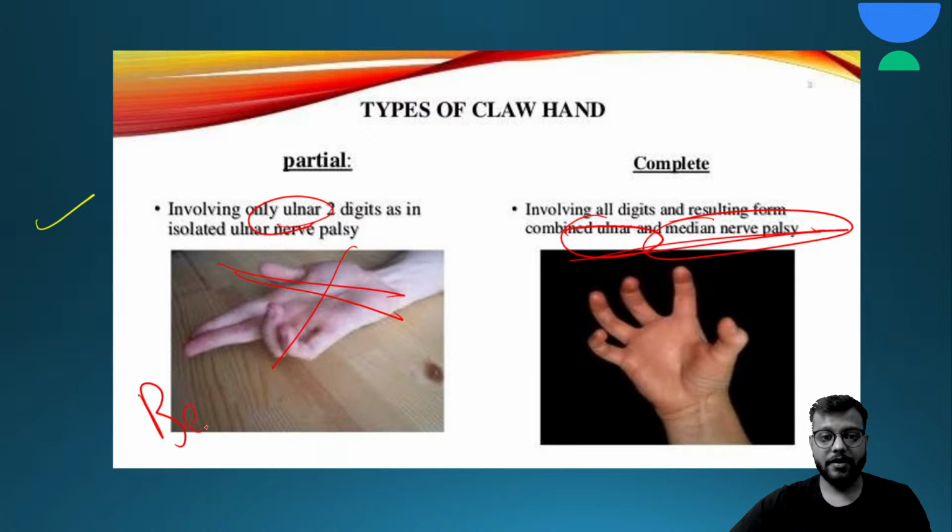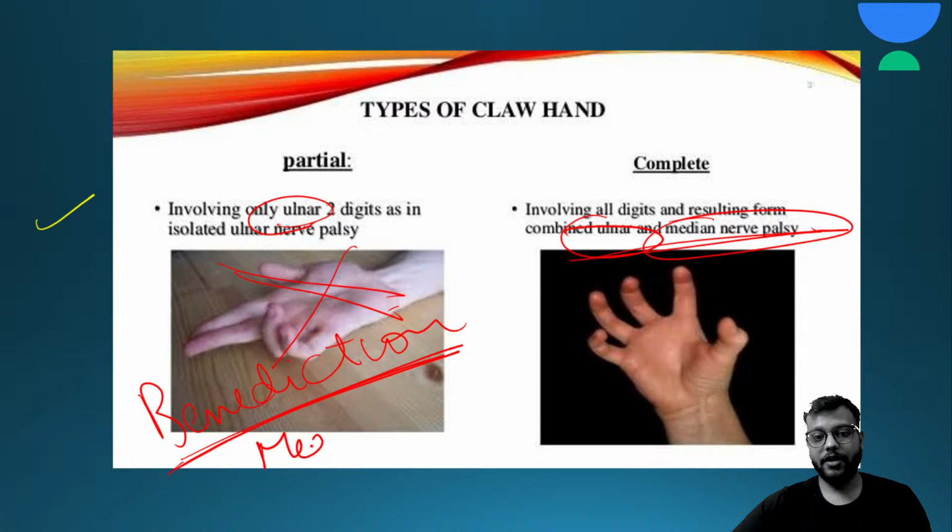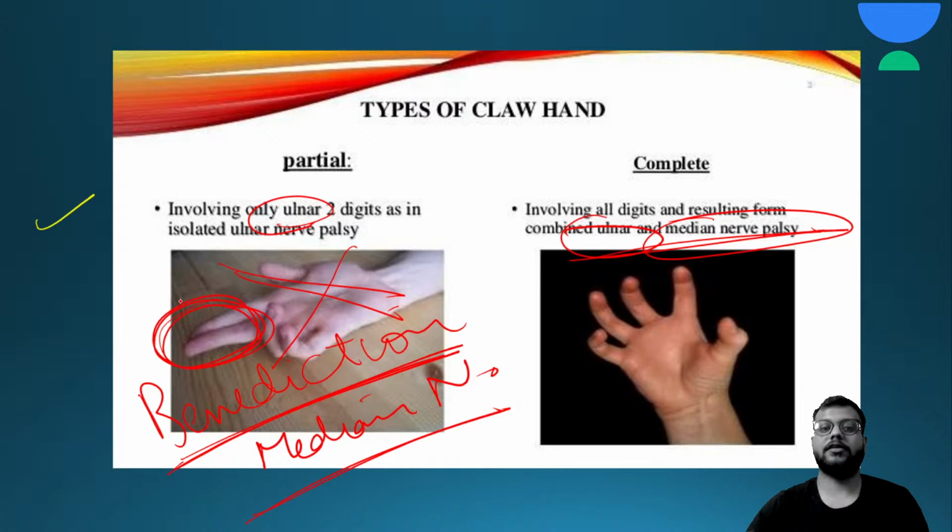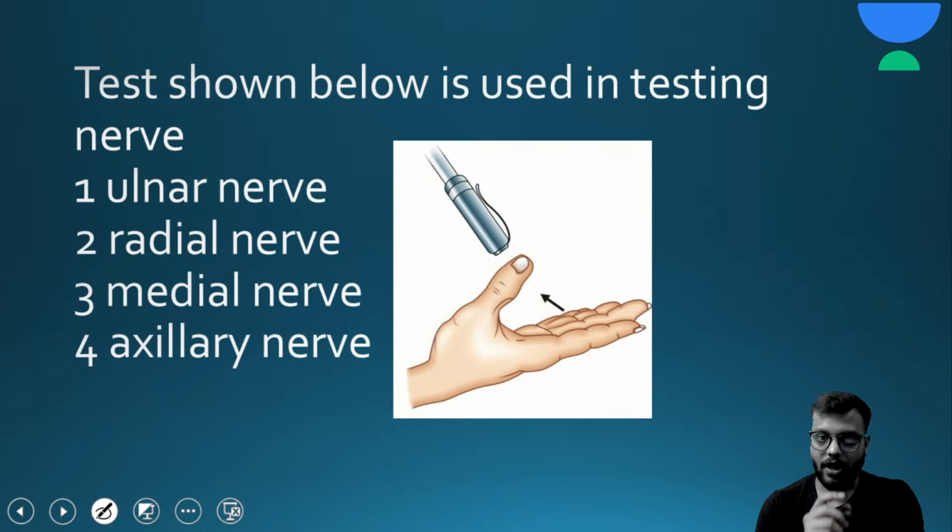This is Benediction hand or hand of benediction. Okay, and it is seen in case of median nerve injury. How do we know? Because you will be unable to flex the index and the middle finger, which are supplied by the median nerve. Okay, so claw hand is important.